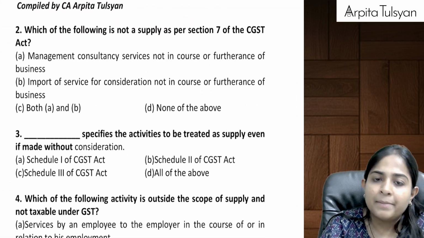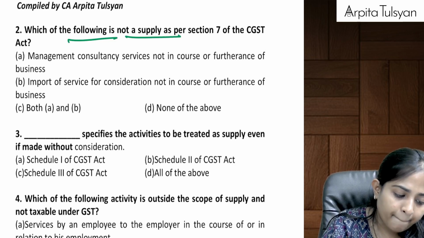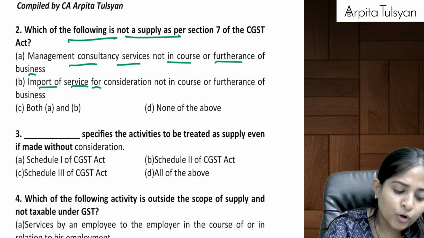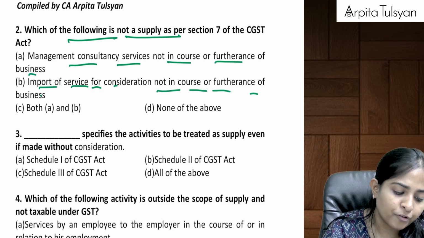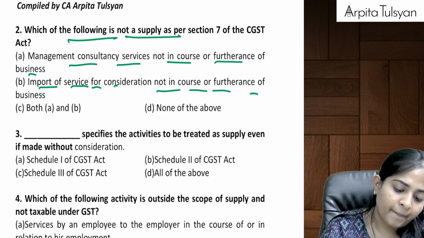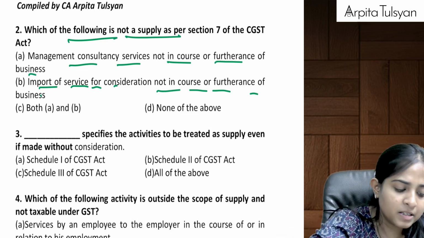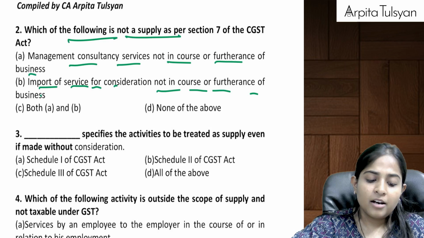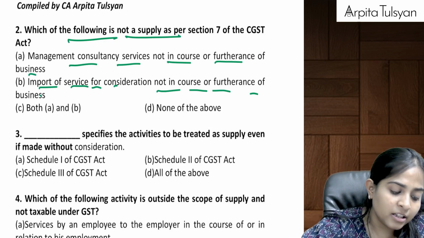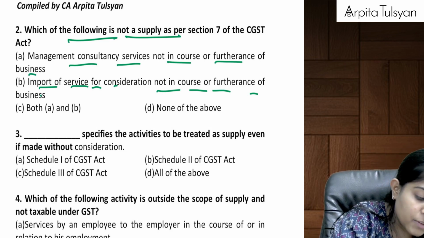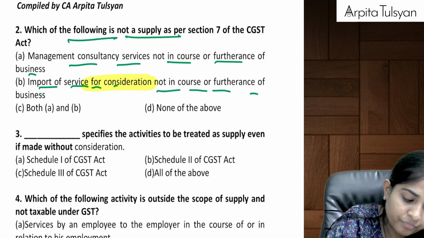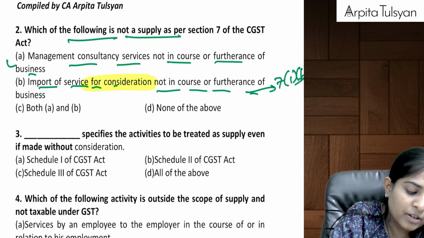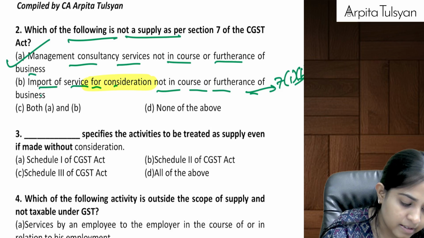Then, now simple MCQs. Which of the following is not a supply? Management consultancy services not in the course or furtherance of business. Import of services for the consideration not in the course or furtherance of business. Which one is not a supply? Can we say both of them is not a supply? Why both of them is not a supply? Oh, sorry. This one is for a consideration. This one is for a consideration. This one will be considered as a supply na, as per section number 7(1)(b). But this one will not be considered as a supply. So, A is the answer.